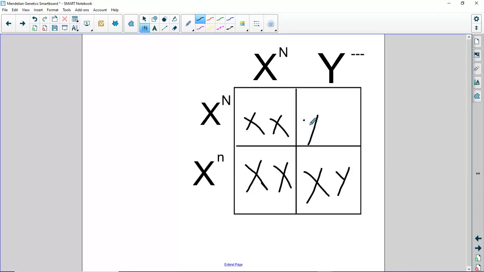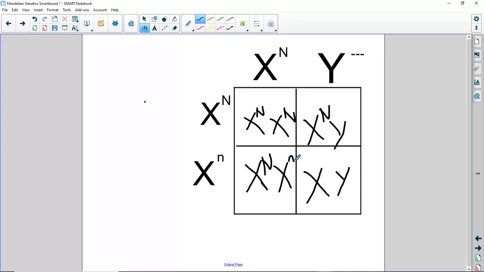All right, you get the sex chromosomes in first, noting there can be nothing on the Y, right? And then we start getting a bunch of capital N. So there we have one female homozygous dominant. And we have a male homozygous dominant. Look, yes, one gene makes him a homozygous dominant. We have one heterozygous female.